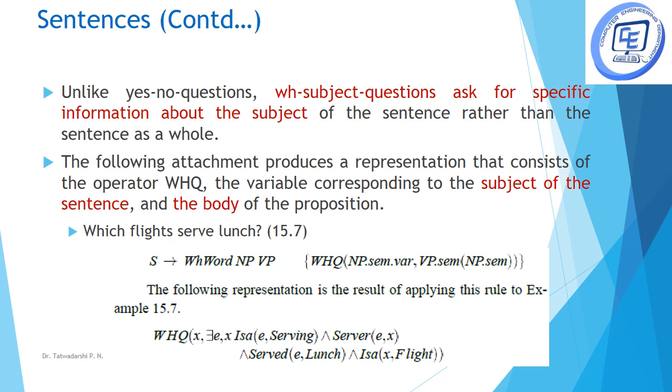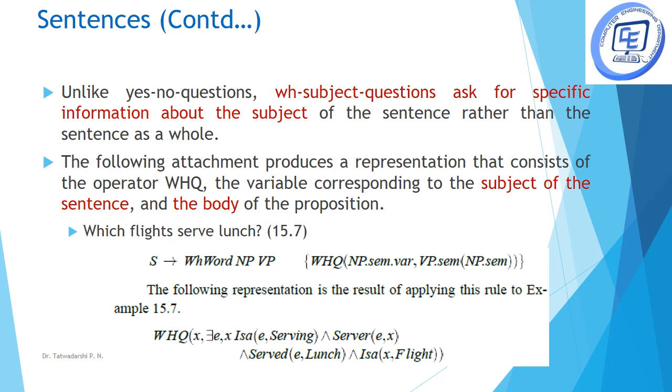Now, what do you mean by WH questions? These are the questions which start with the letters W and H, that is who, where, what. These are multiple different kinds of questions. A sentence will have a single WH question, that is, "What is your name?" or "Who is this person?" It cannot be all of the above, right?